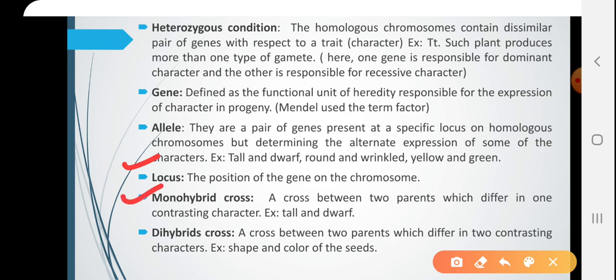Monohybrid cross, a cross between two parents which differ in one contrasting character. Example, tall and dwarf are the alternative forms of height. So, in monohybrid cross experiment, only height is taken into consideration. So, it is called a monohybrid cross, only one character considered, that is height. In dihybrid cross, two characters are considered for the experiments, shape and color of the seed. So, two characters are considered, hence it is called a dihybrid cross.